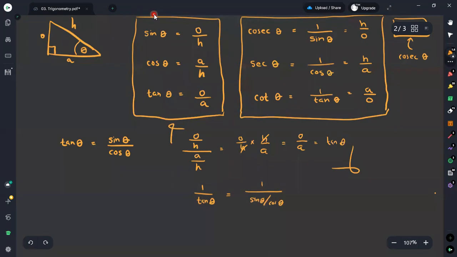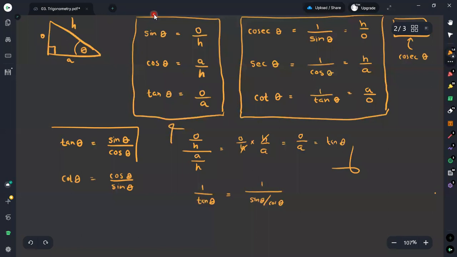Once you take the reciprocal of both sides, you get 1 over tan theta as cot theta, and the reciprocal of the quotient gives cosine theta divided by sine theta.